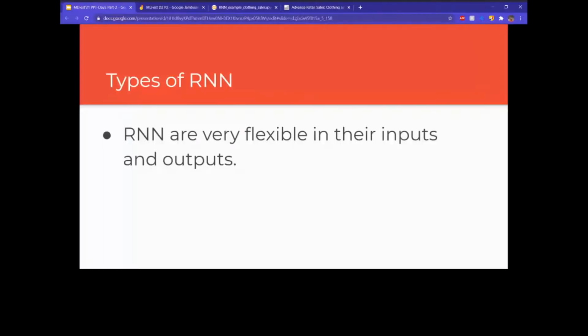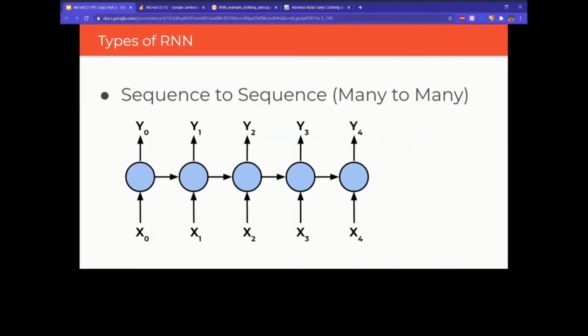have in our RNN. Like I said, RNNs are flexible in their inputs and outputs, which means you can have different combinations of both. So let's look at sequence to sequence, that is many to many. This is where you give it 5 words and ask it to predict the next 5 words, or something like that. This can be used to train your chatbots.